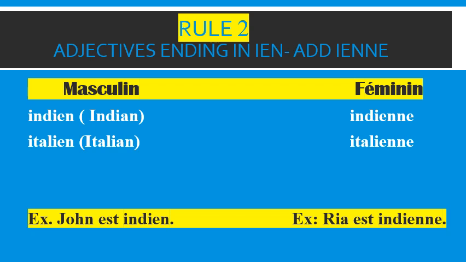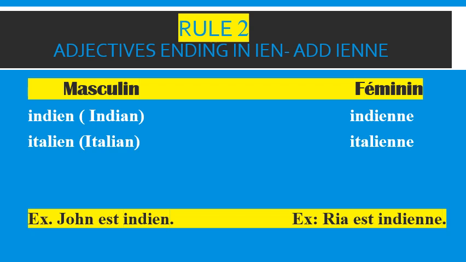Let us see the second one. The second word is l'Italien. That means Italian. He is an Italian person. And if I have to use that for the feminine, I will add IENNE, so that becomes l'Italienne.